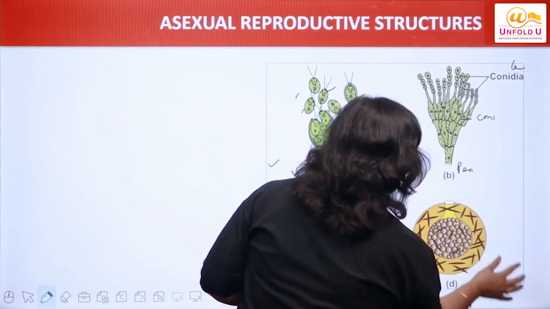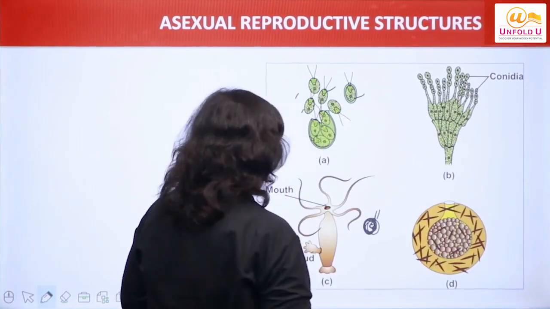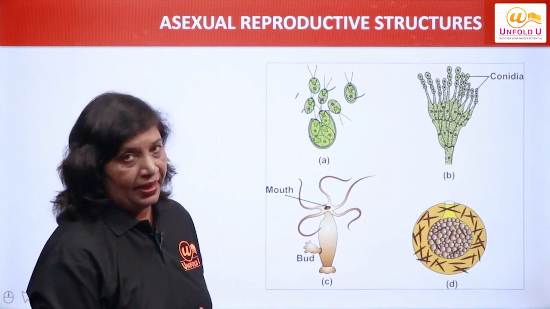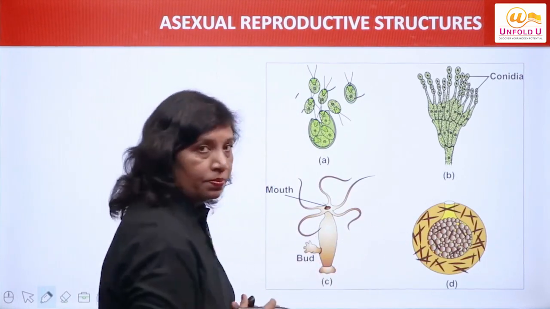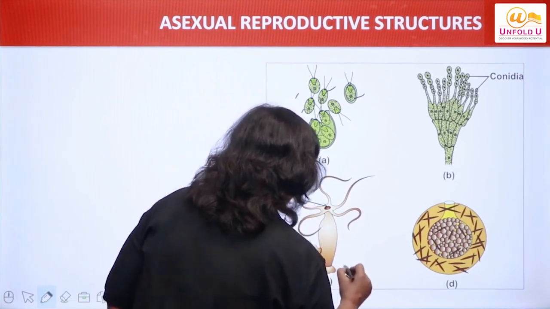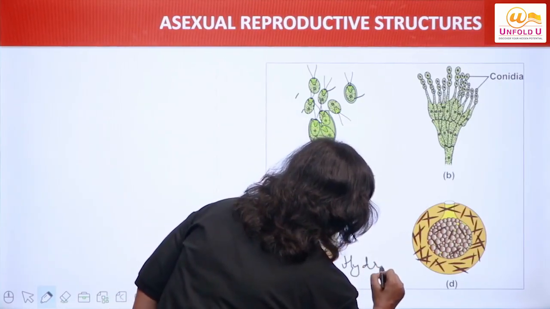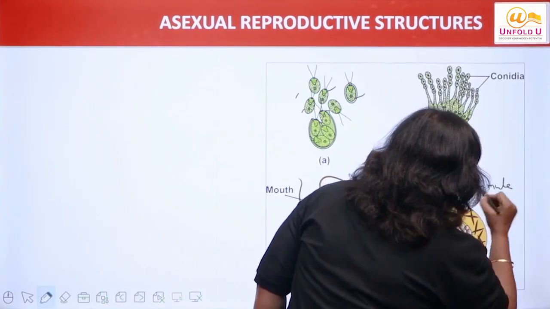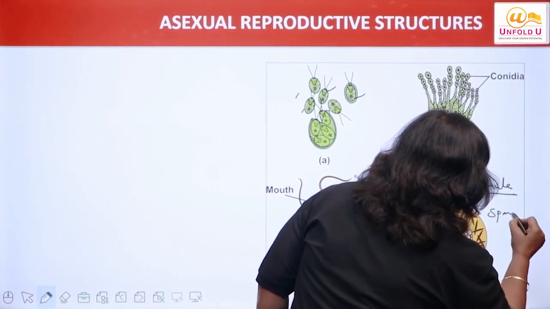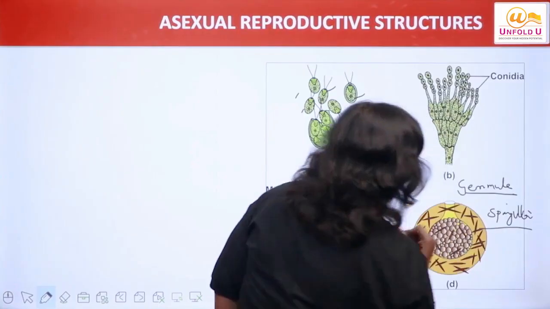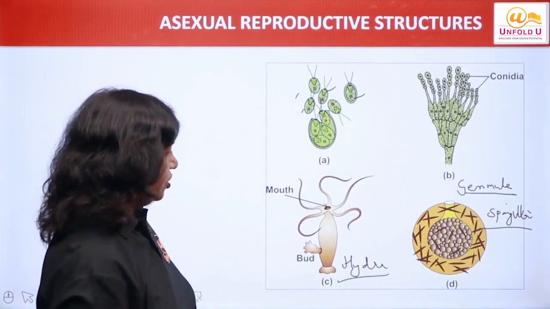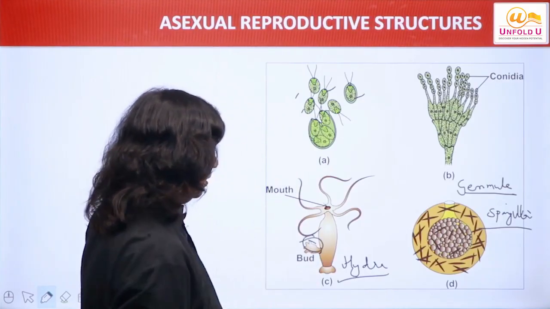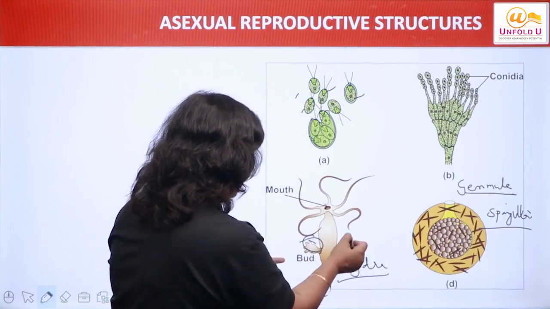Now let us discuss another two structures. They are actually, we can also put them under spores, or we can use them as a separate heading also. Actually, this diagram shows budding in case of Hydra, and gemule formation in case of Spongilla. So bud, external bud. This is external bud. This is Hydra, this is the tentacles.